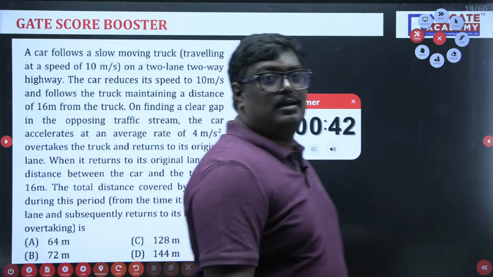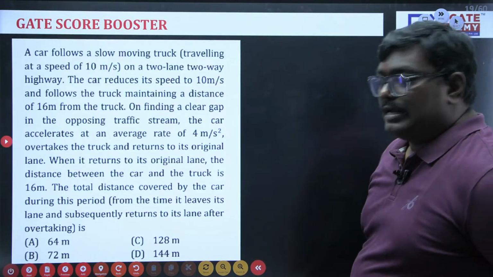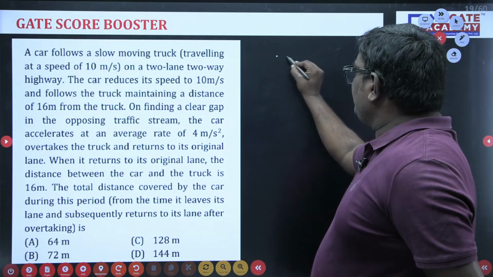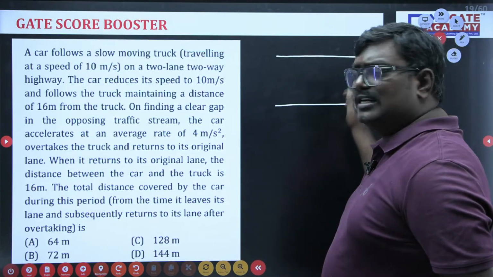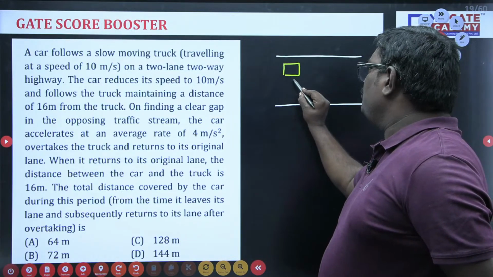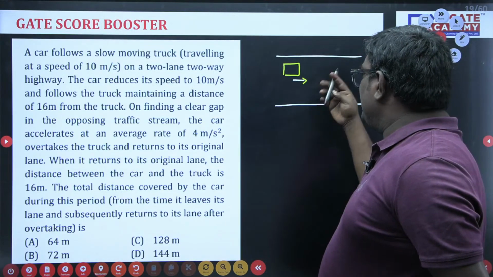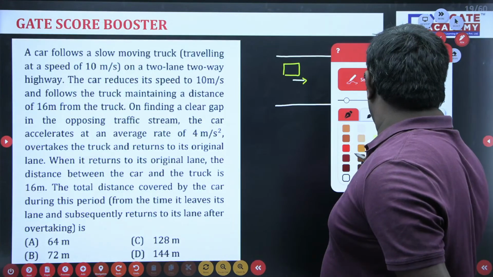Students, have you gone through the question? Now let me go through this question. If you consider this as overtaking, as a two lane road, we have one vehicle which is moving and we have a slow moving vehicle here.